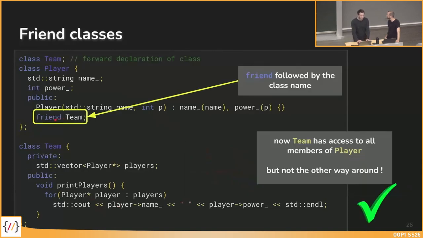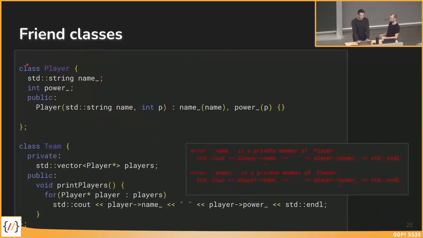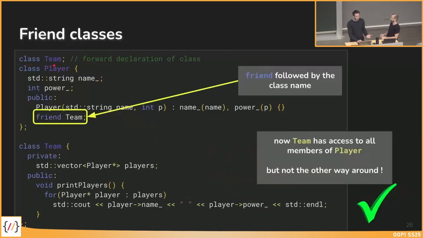But by declaring the team class as friend, the whole team class is then allowed to access the private members of player. In this case, maybe you've seen it, compared to the code before, I need the forward declaration of team, because I use team here for the friend declaration, but it's not yet implemented. I just tell the compiler there is a class, which then is implemented afterwards.